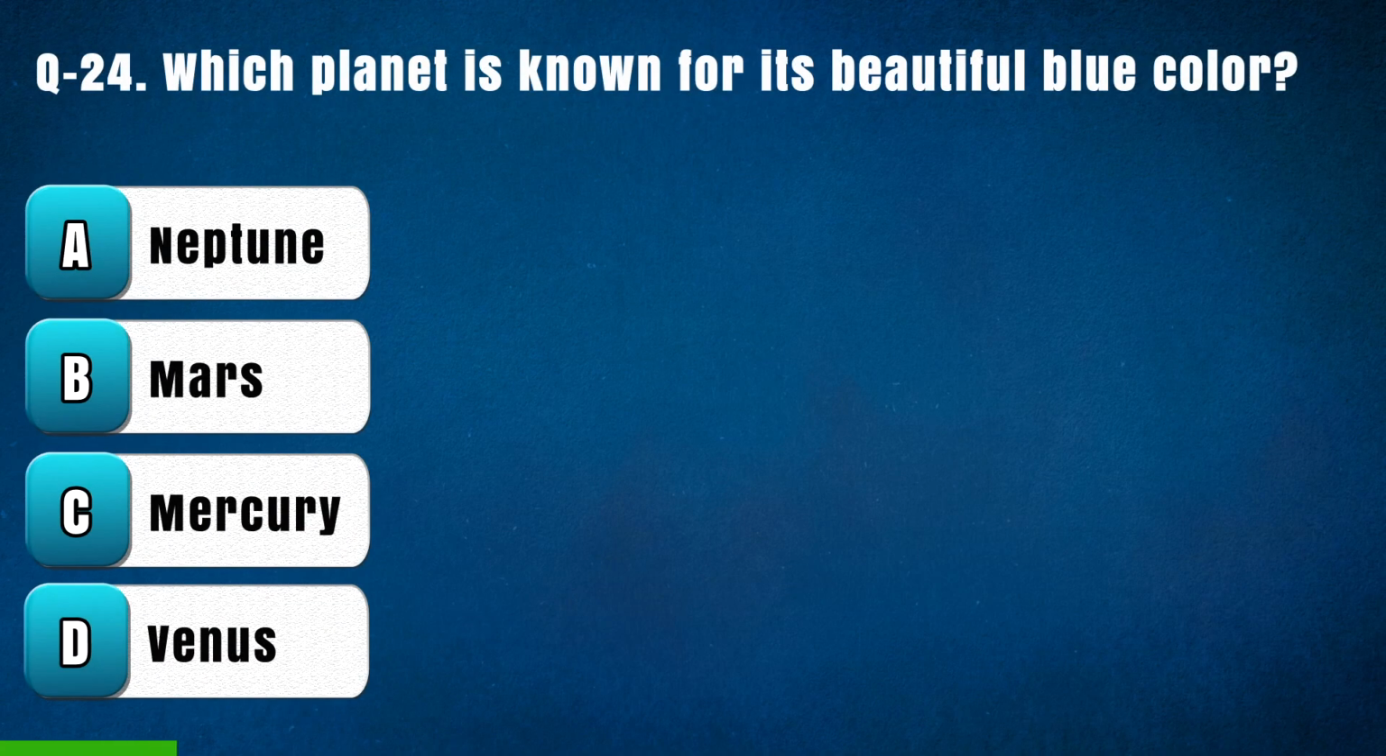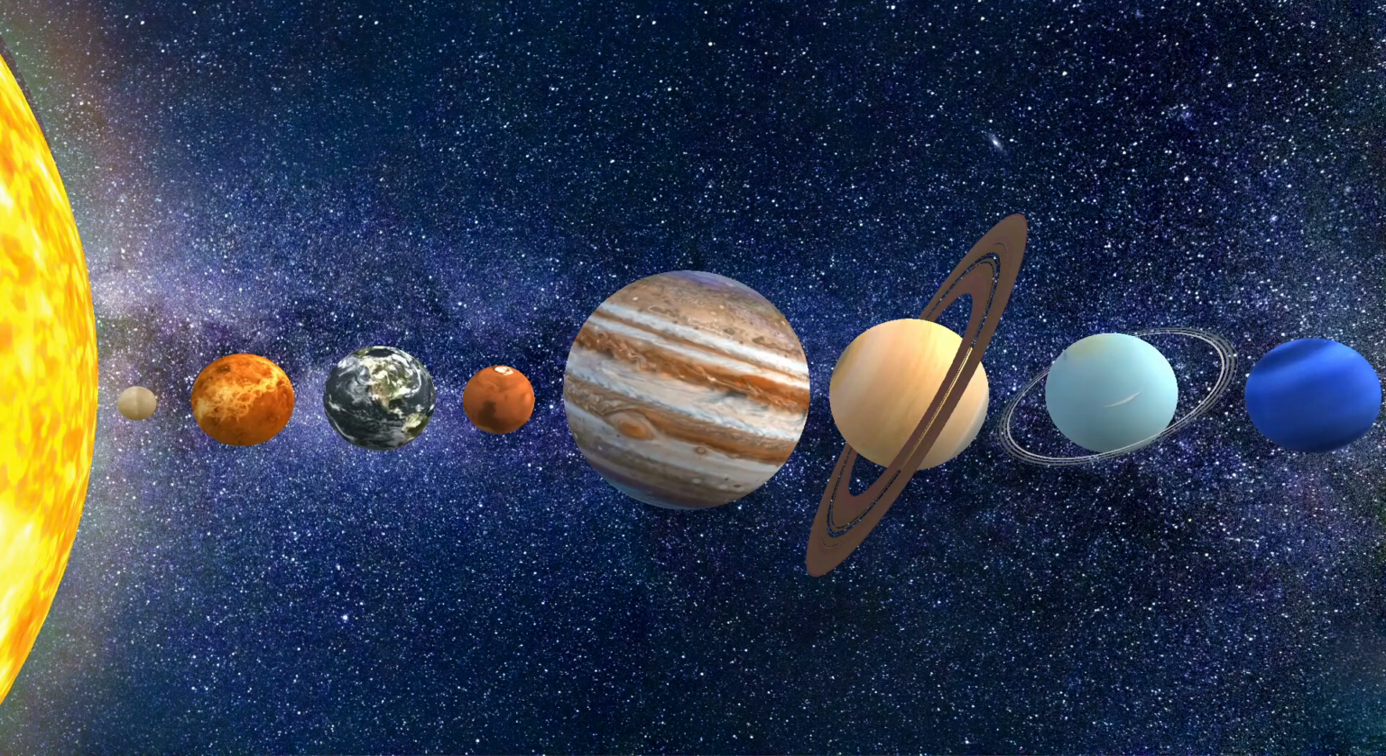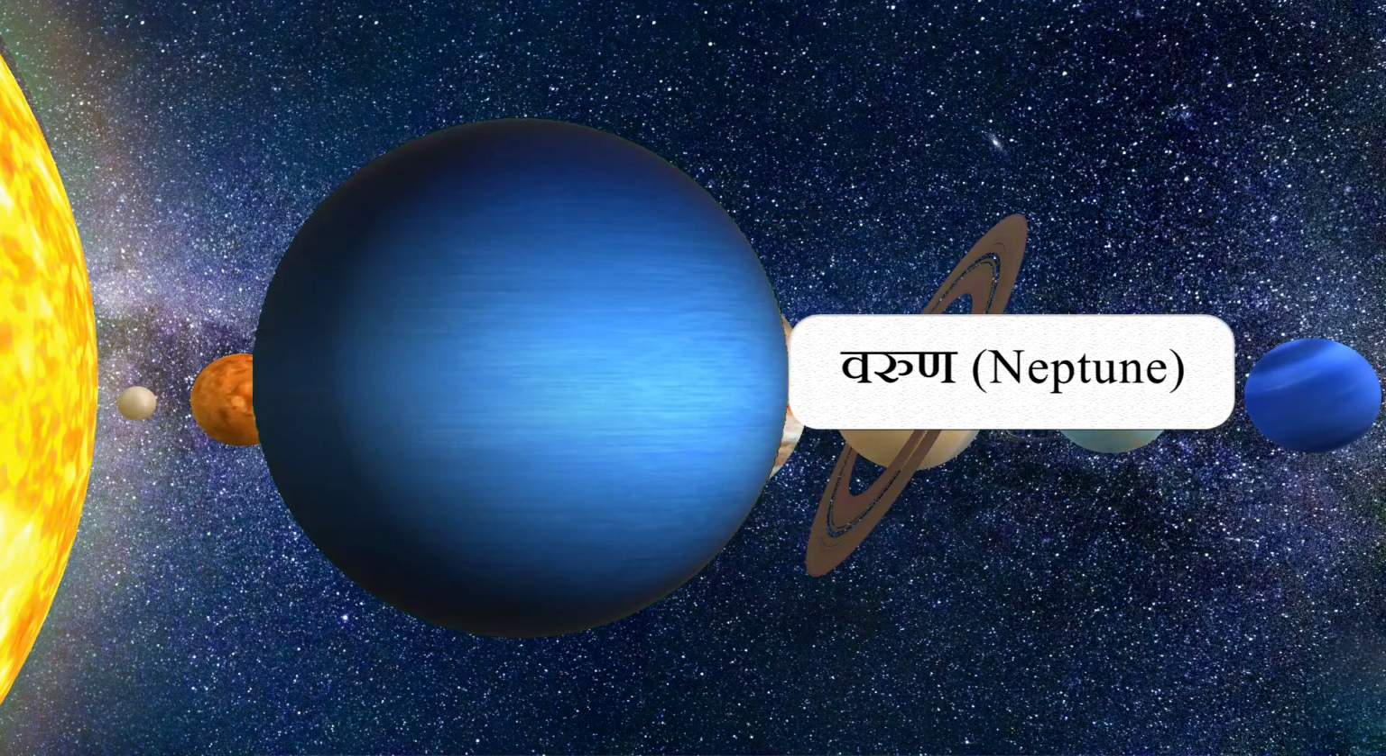Question 24. Which planet is known for its beautiful blue color? Option A Neptune, B Mars, C Mercury, D Venus. The right answer is A Neptune. Neptune is known for its beautiful blue color.